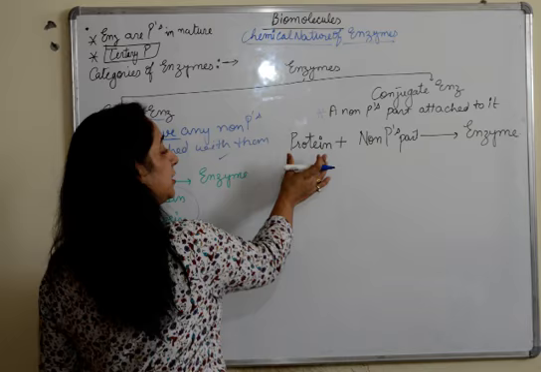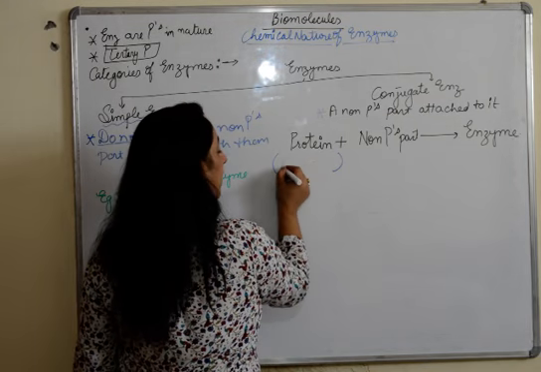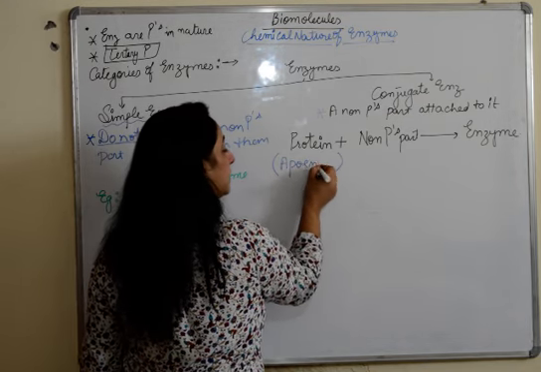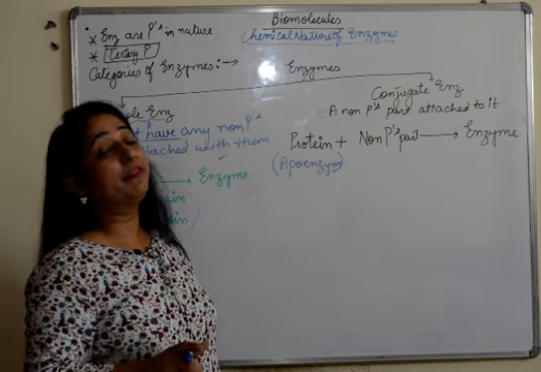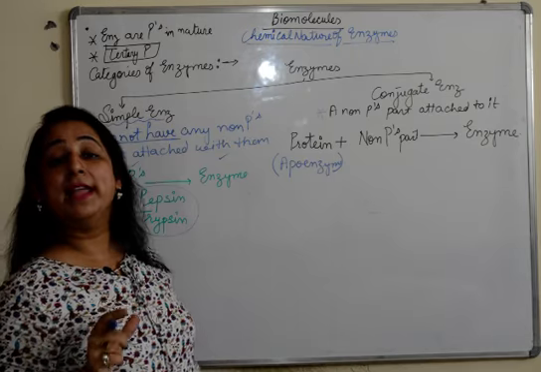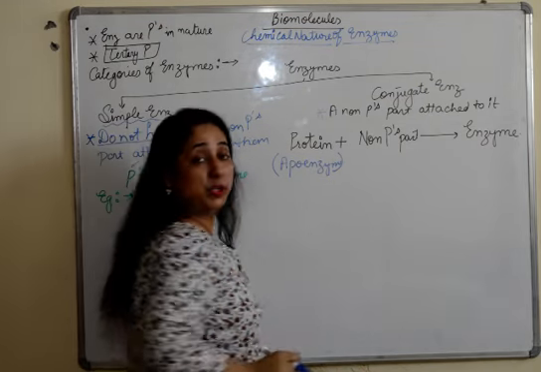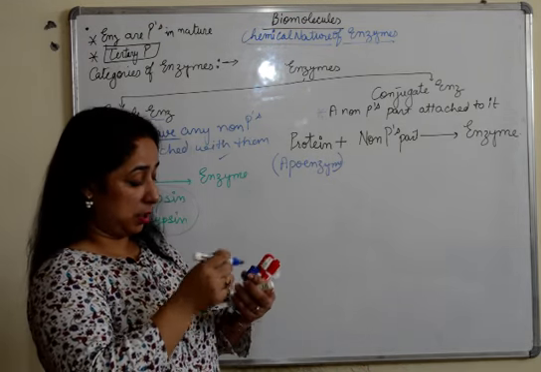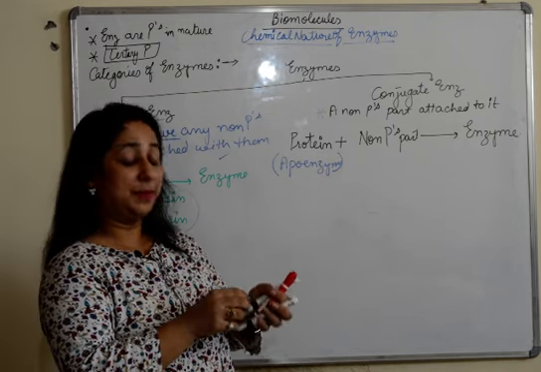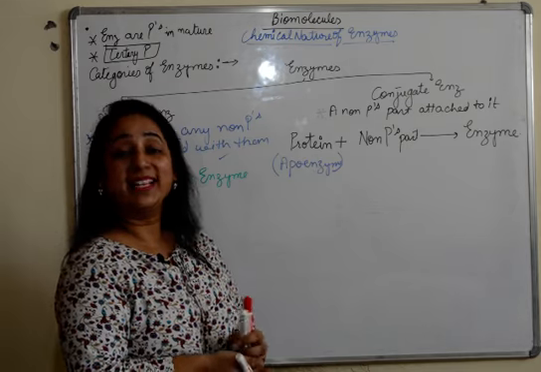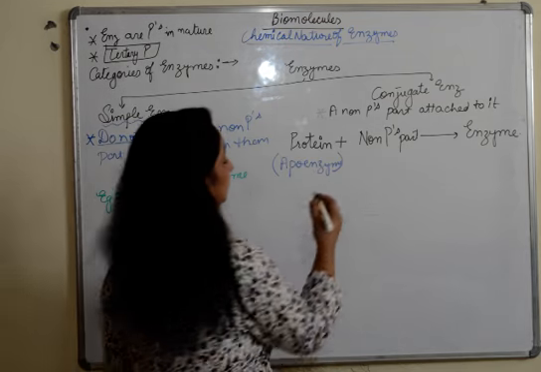Fine. This protein is known as apoenzyme. So you say that the protein part of any enzyme is known as apoenzyme. Non-protein part, what do we call? A non-protein part is known as cofactor.